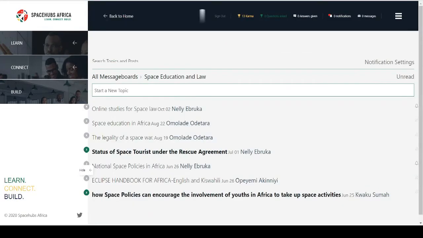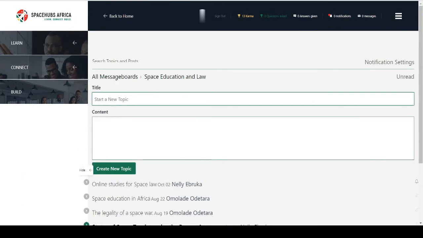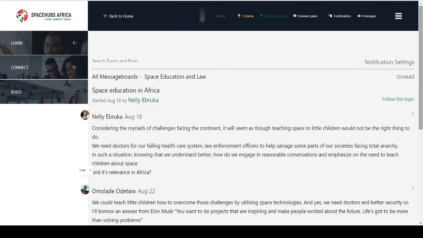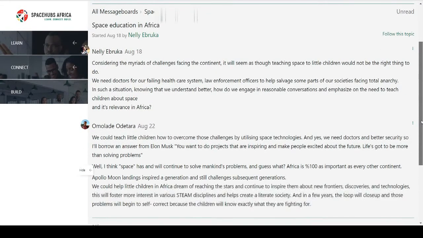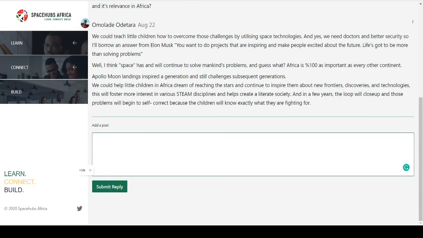Then click to write your post title here. Below, you should write the content for your post and hit Create New Topic button to finalize your post. Now you've successfully created a forum post in the selected category. You can also reply to other people's posts. For example, if I wanted to reply to Space Education in Africa post, I would have to click here. I would have to write my comment here and then hit Submit Reply.